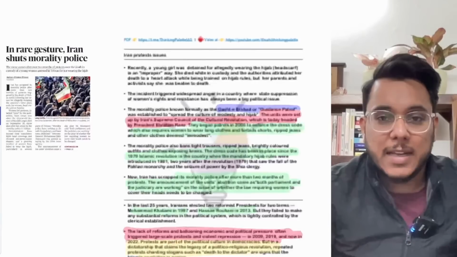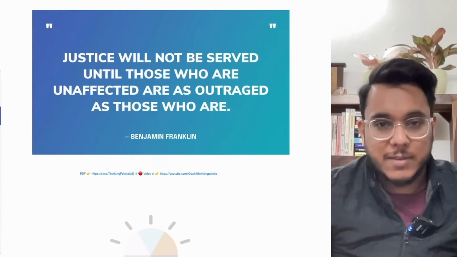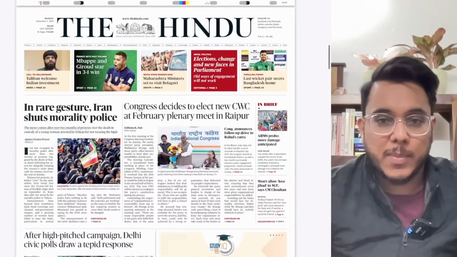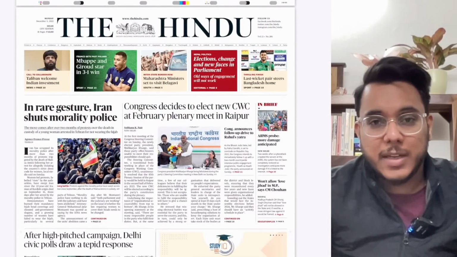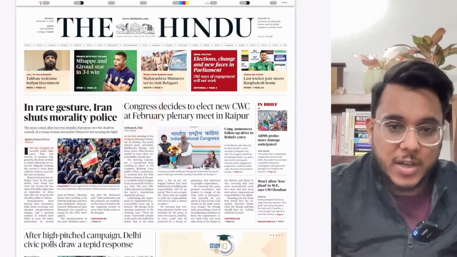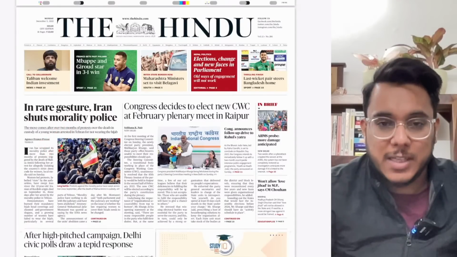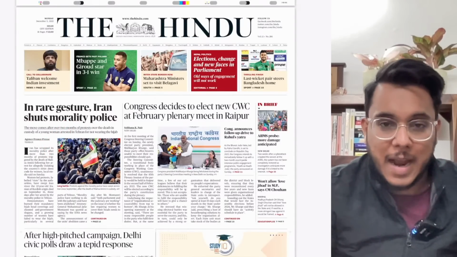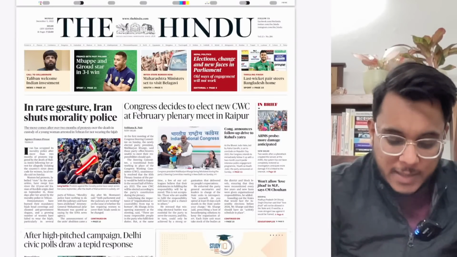Now, before starting, we will take the overview of the entire newspaper so that we can understand which articles are important in today's newspaper. Here we have the Delhi edition of the Hindu newspaper, and on the first page, the first article is 'In a rare gesture, Iran shuts morality police.' We will see this article with respect to the social issues that are there, as well as the developments in other countries.